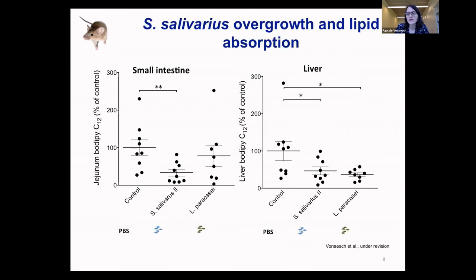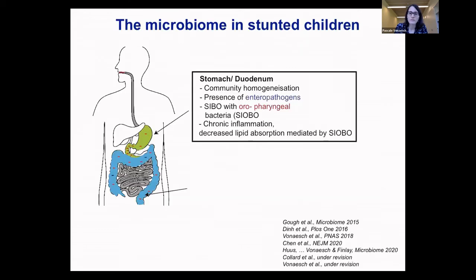And the same was also the case if we looked more systemically, so in the liver, where we could again see that mice that were treated with Streptococcus salivarius also had lower levels of lipids taken up into the liver. So there was really a clear role of these oral bacteria in lipid absorption, and thus also a direct link between the microbiome and the pathophysiology underlying stunted growth.